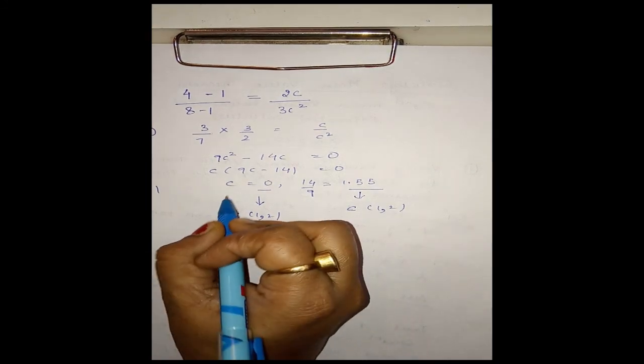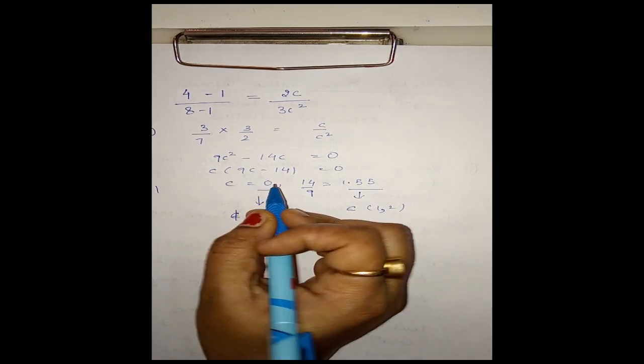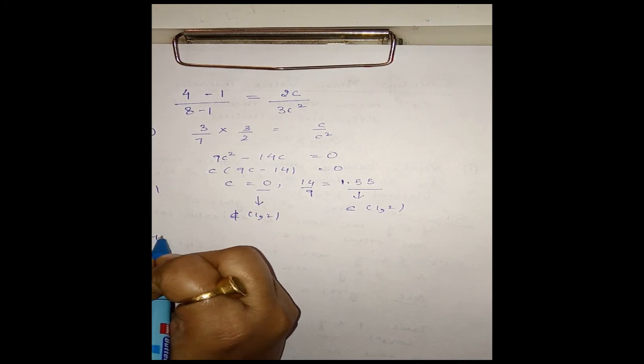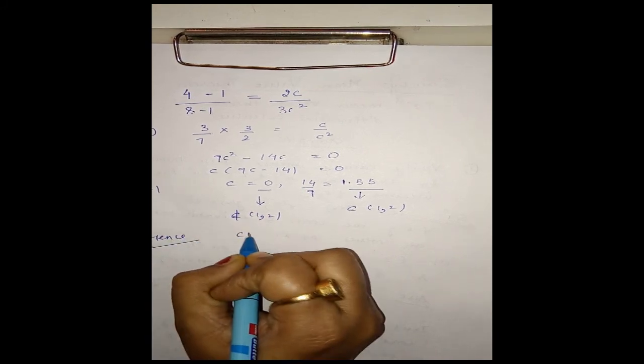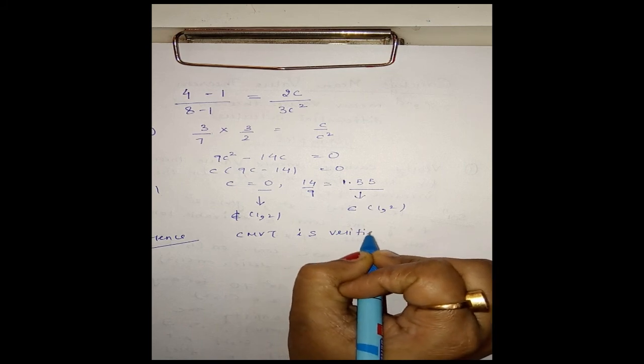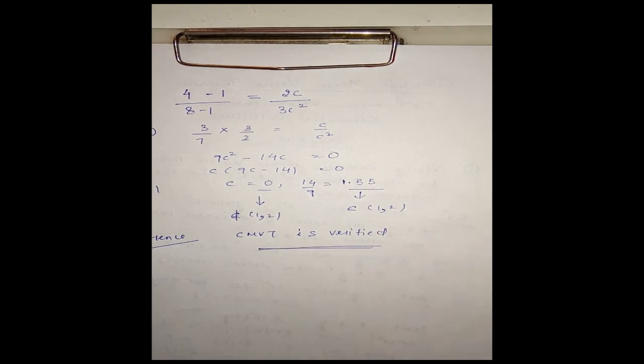That means there exists at least one c, a real number in the open interval (1, 2). Hence Cauchy's mean value theorem is verified. We are getting at least one value of c here. Okay. Therefore, CMVT is verified. Cauchy's mean value theorem is verified.